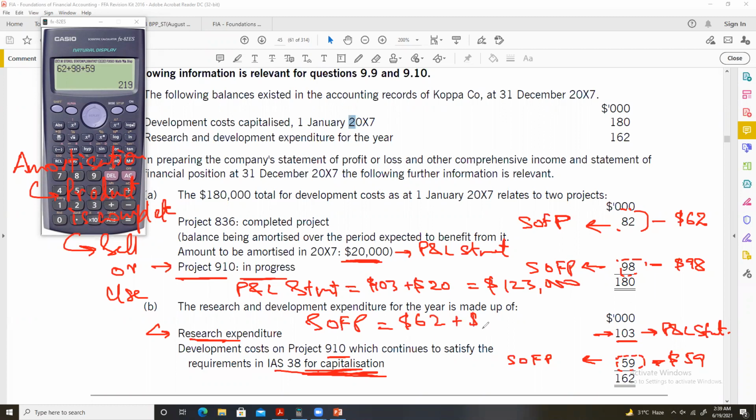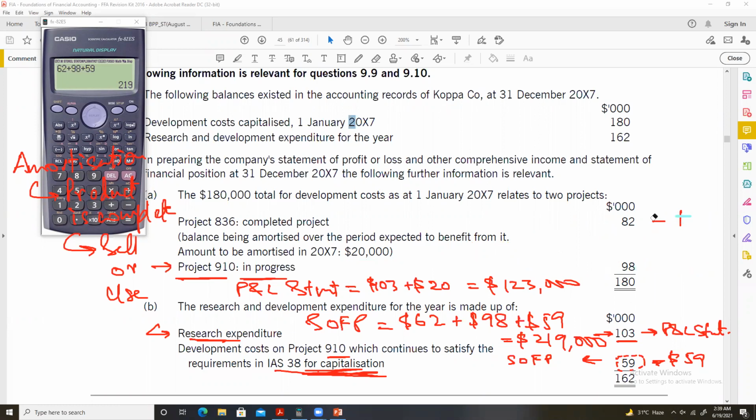62,000, 98,000, and 59. $219,000 will be recognized in the SOFP, statement of financial position, as what? As intangible assets. So these are the two amounts: 123,000 to the profit and loss account, statement of profit and loss, and 219,000 to the statement of financial position. This is the answer.